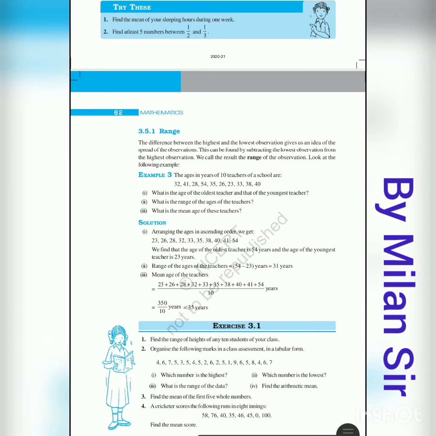So the basic formula for range is highest observation minus lowest observation. Highest value minus lowest value.